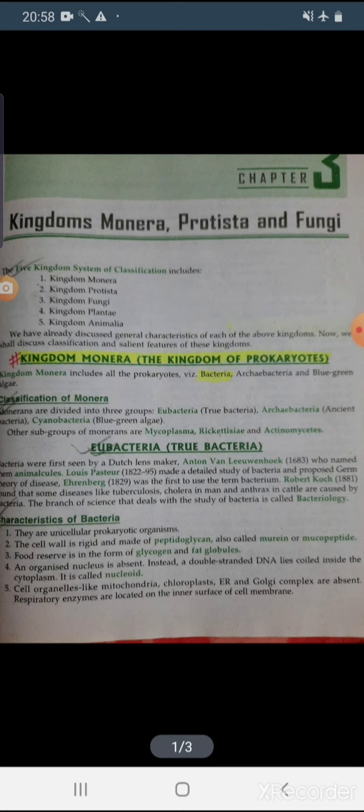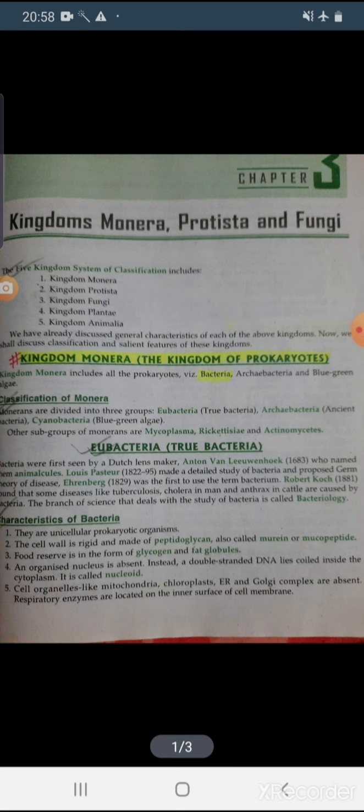These prokaryotes include mainly three types: bacteria, archaebacteria and the blue-green algae. So we can divide this Monera into three main groups. Eubacteria means the true bacteria, archaebacteria means the ancient bacteria, and the cyanobacteria, that means the blue-green algae. So let's start with the eubacteria or the true bacteria.